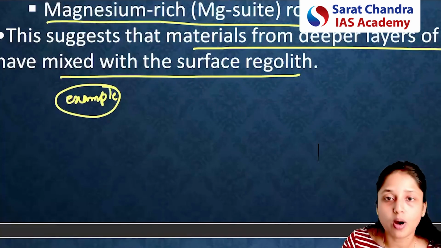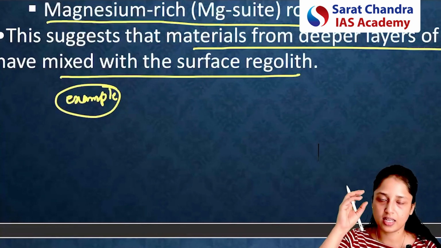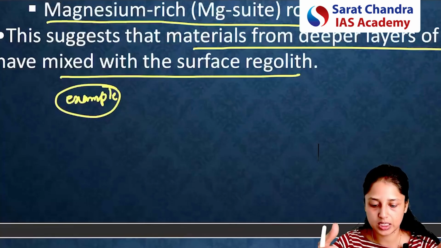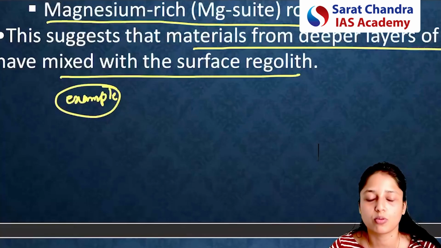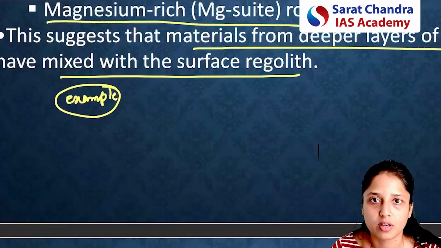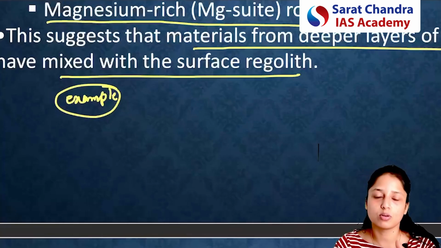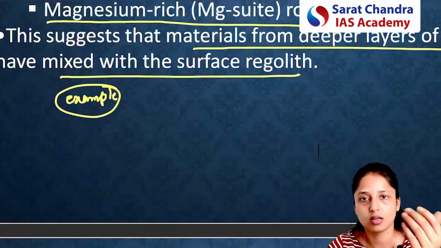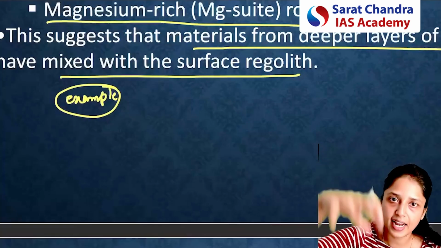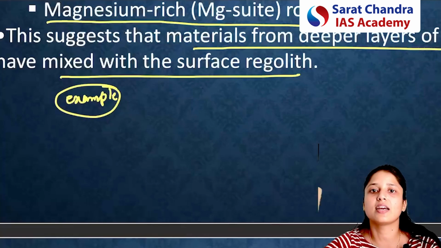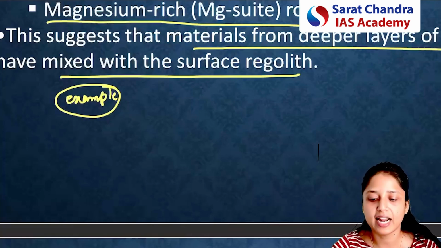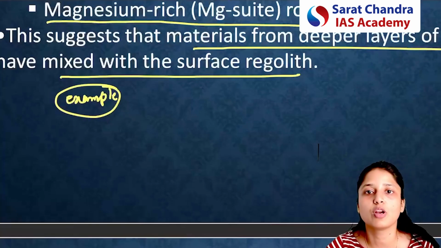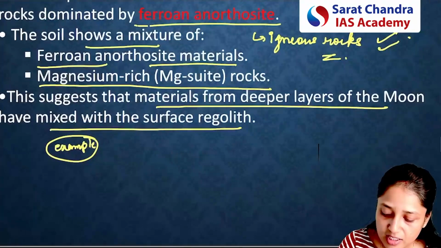For example, you are throwing a stone in a pond or in the water. What will happen? The water from the deeper layers of the pond will splash out. Similarly, it is thought that at some point of time, a very big asteroid might have hit the moon surface, and because of that hit, the material from the deeper layers of the lunar surface might have come out. So that's why the material of the deeper layers is mixed with the materials at the outer surface of the lunar highland. So this was the theory.